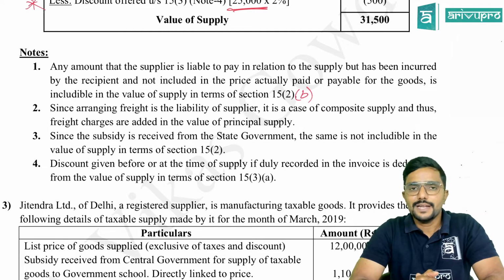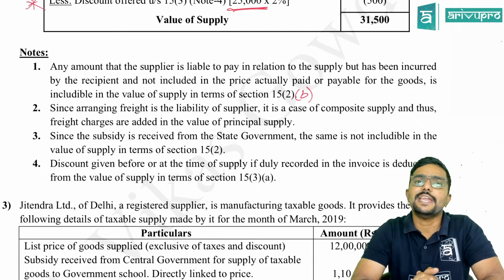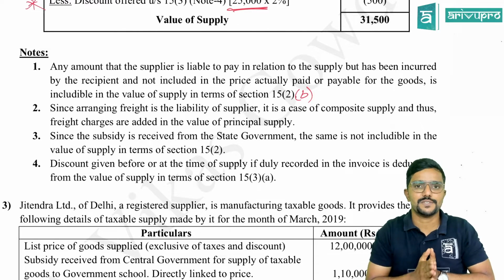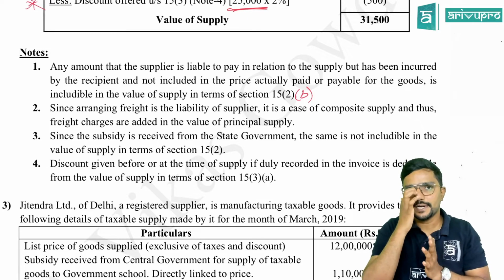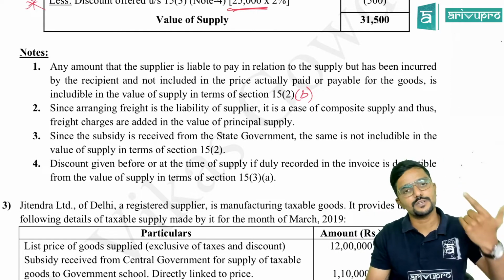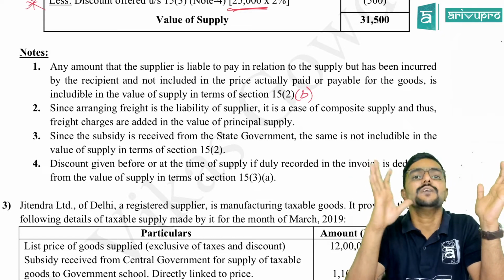Now, there I have discussed: sir, should I write the first question first, or can I answer any question? Yes, you can choose any question, guys. For example, you are answering part 1 first, that is indirect taxes. When you are answering indirect taxes, assume there are 4 to 5 questions. Sir, can I answer first or should I answer anything? Whichever question you know well, start with that question, guys.